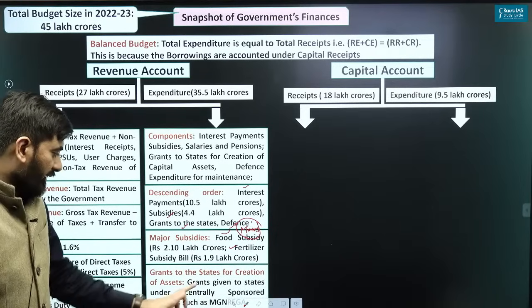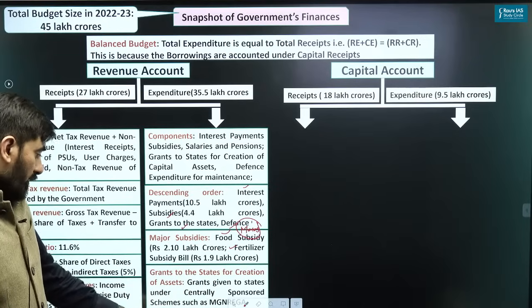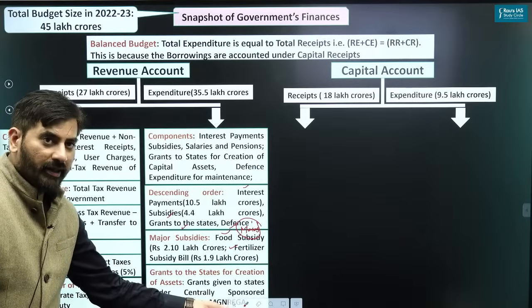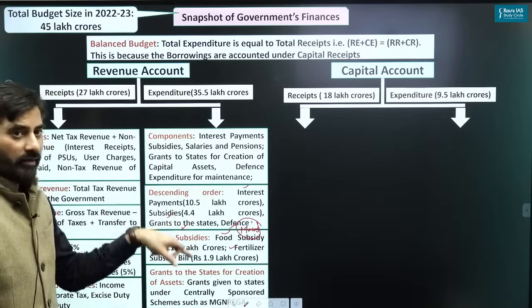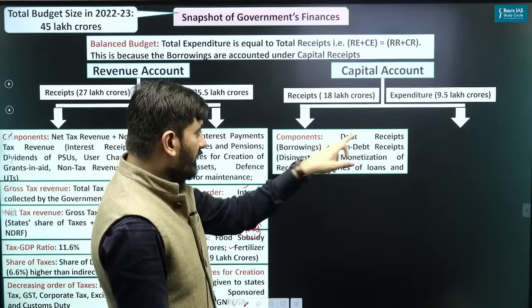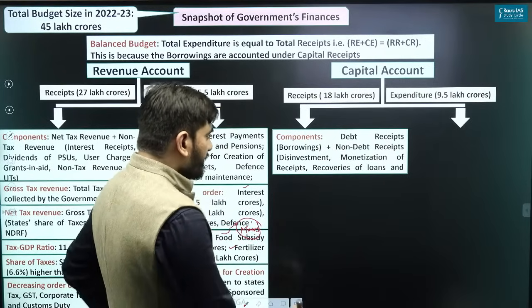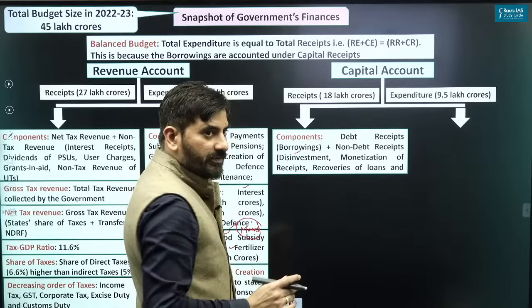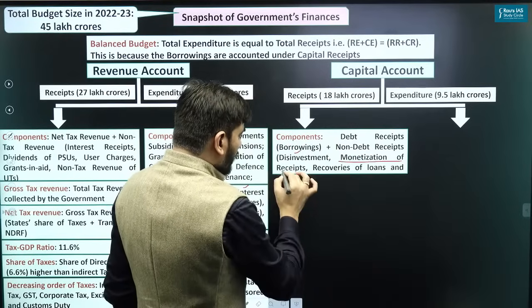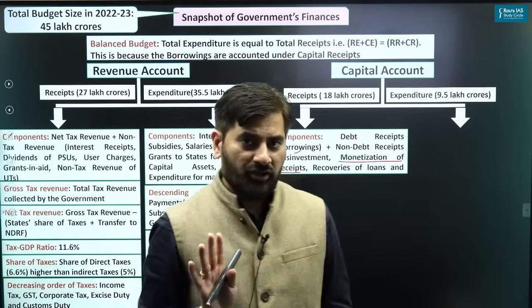Grants to the states for creation of assets are basically the grants which the center gives to states for various centrally sponsored schemes like MGNREGA. So that grant is part of your revenue expenditure. Capital receipts, if you see, are debt receipts plus non-debt receipts. And when I say non-debt receipts, it includes disinvestment, obviously. Apart from disinvestment, it also includes monetization receipts. I explained monetization to you, right?